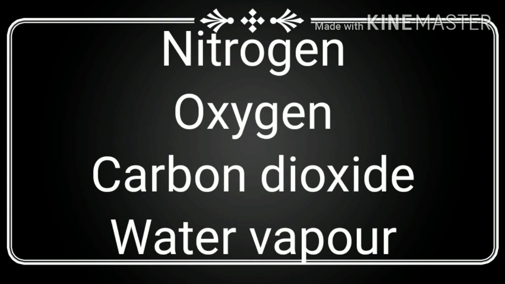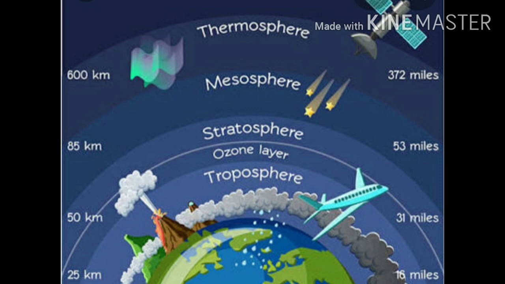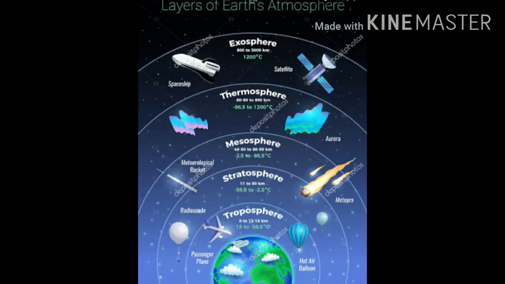They are nitrogen, oxygen, carbon dioxide, and water vapor. Some other gases are also there in the air in very small quantities. The layers of the atmosphere are named as the troposphere, stratosphere, mesosphere, ionosphere, and exosphere.